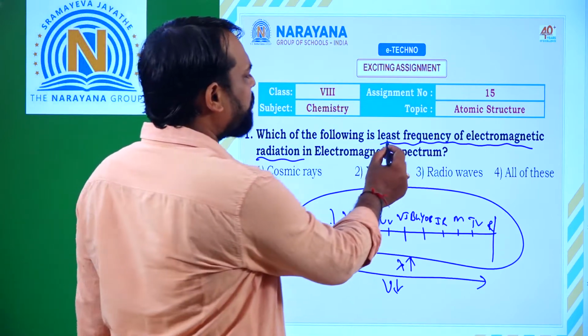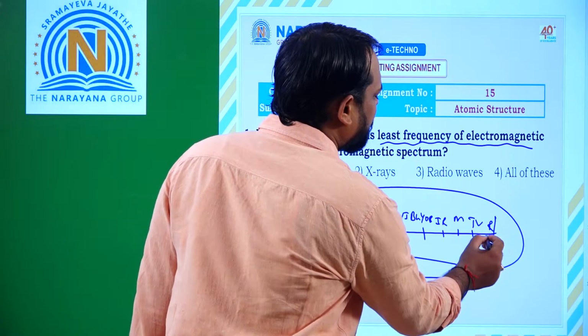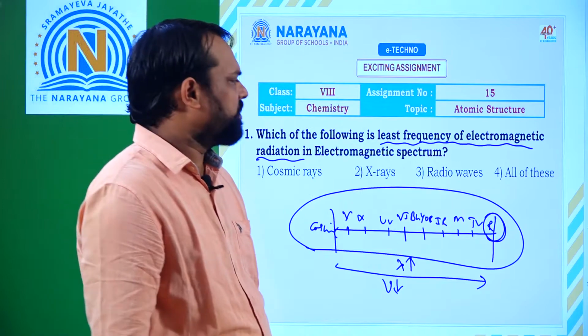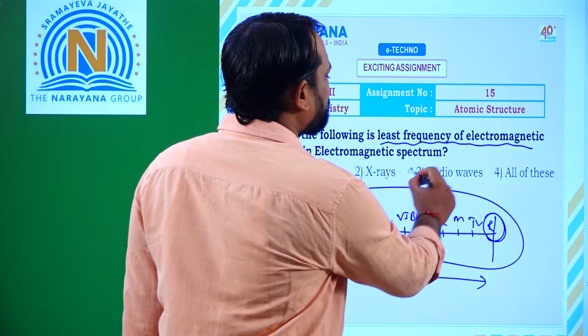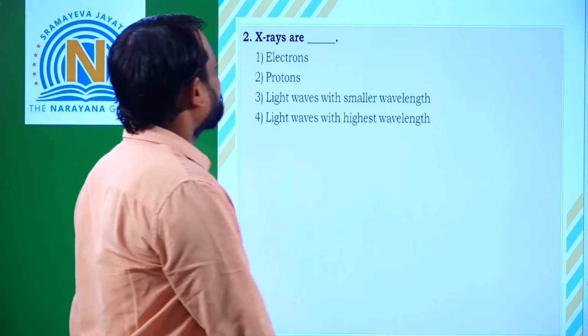So here the least frequency of electromagnetic radiation. From cosmic rays to radio waves, which one has the least frequency? Radio waves. Radio waves have the least frequency. So which option is correct? Third option is correct. And next we'll move to the second question.